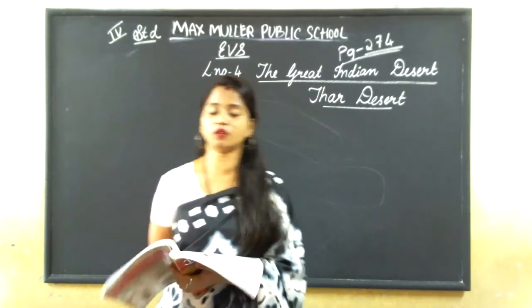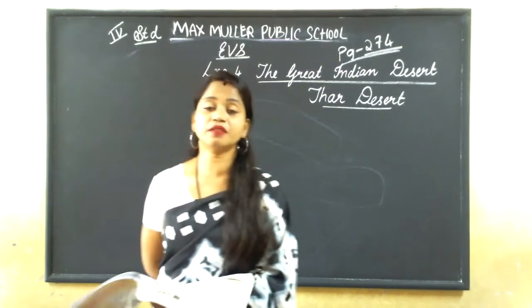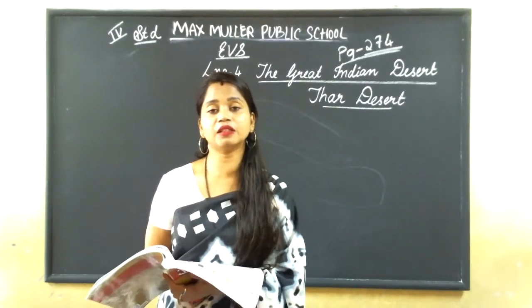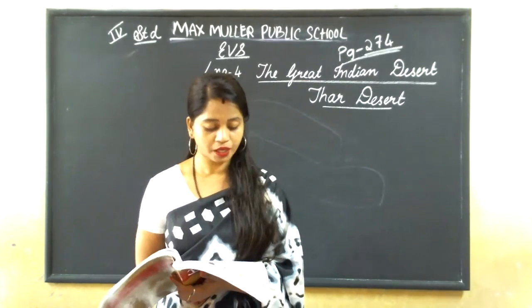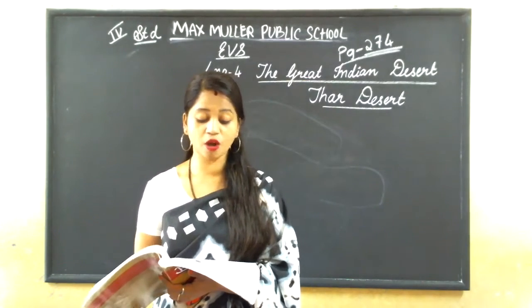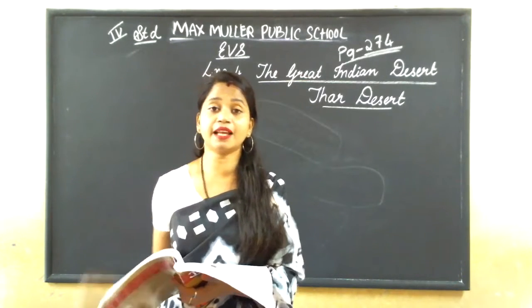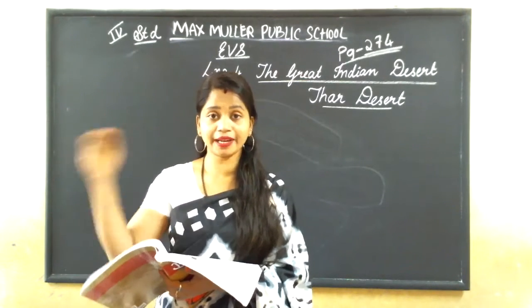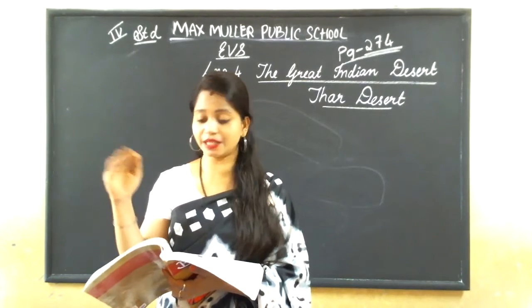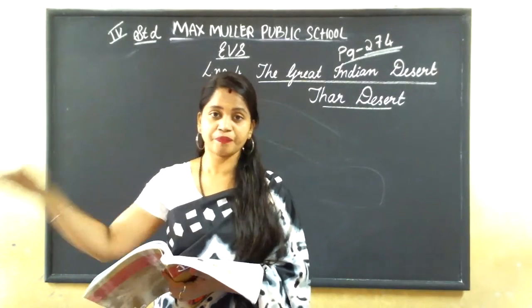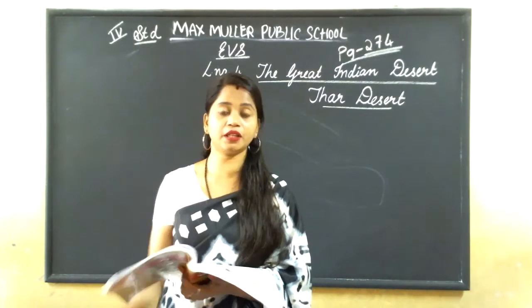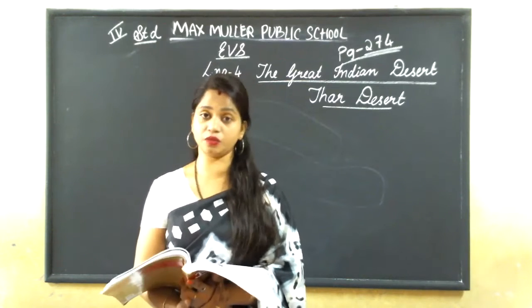And very little crops, that is, using fertilizers and all, very little crops can be grown there. Small hills of sand are called sand dunes. We can see small hills in that sandy place in the desert. It will be covered with sand only. It is called sand dunes.